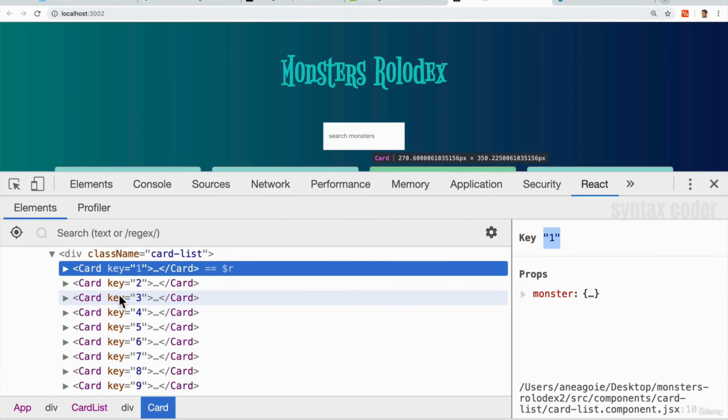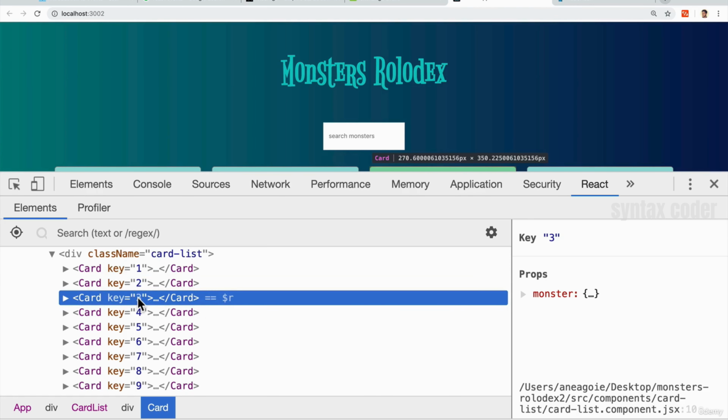If one of them changes, React uses this key attribute to say, hey, key 3 changed, do a quick render. So this is that internal React working for us to make sure that when they update the DOM, it's going to be efficient and only update one of the cards if it updates instead of all the ones. But the React Developer tool is really, really useful to see how information is being passed down.